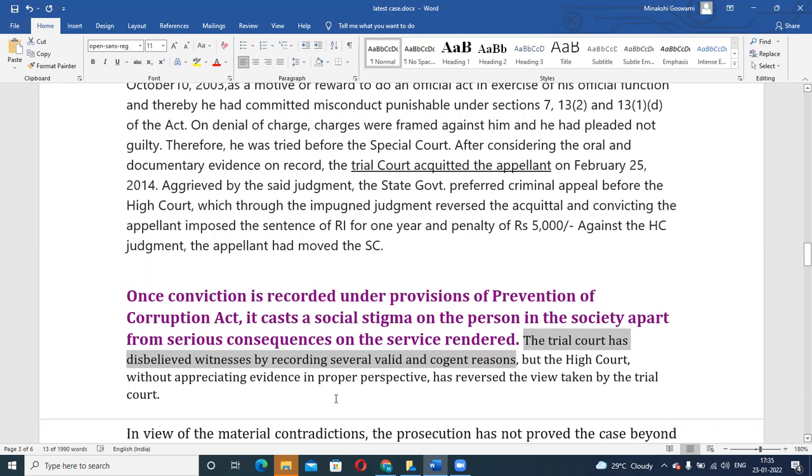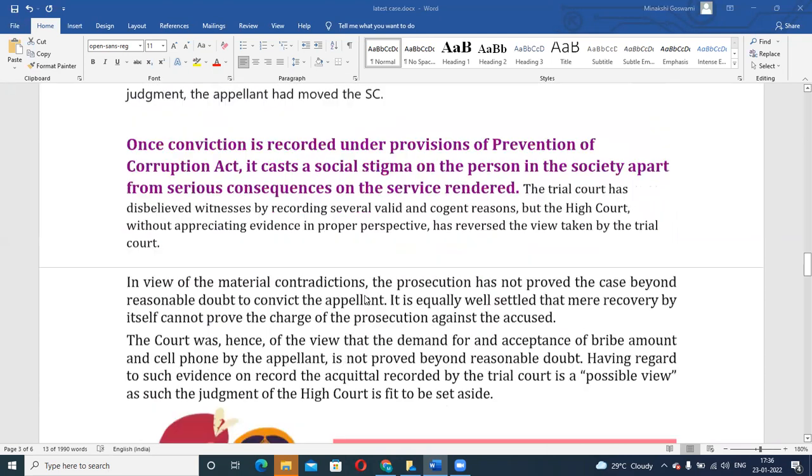But on the other hand, the High Court, without appreciating the evidence in proper perspective, reversed the view of the trial court. The High Court said that no, this person is guilty, this is the punishment, this is what the person has to suffer. The High Court simply gave this order without looking at the evidence, whereas the trial court had properly seen all the evidence. Yes. The Lal Kushmina case, the benefit of doubt case, correct, where it was said that even if you are acquitted based on benefit of doubt only, so like that it may happen.